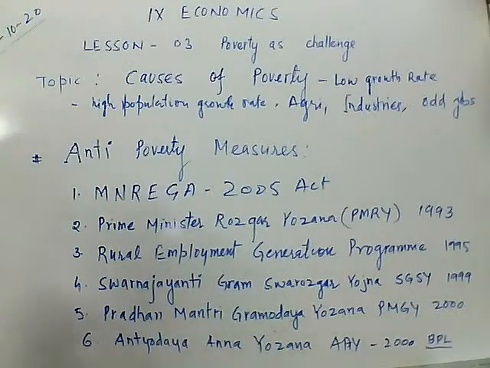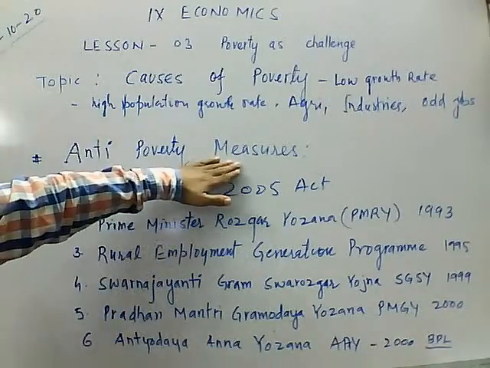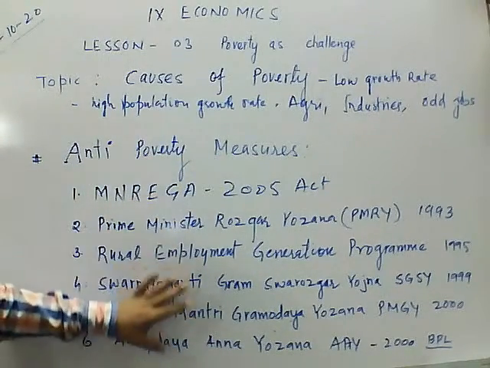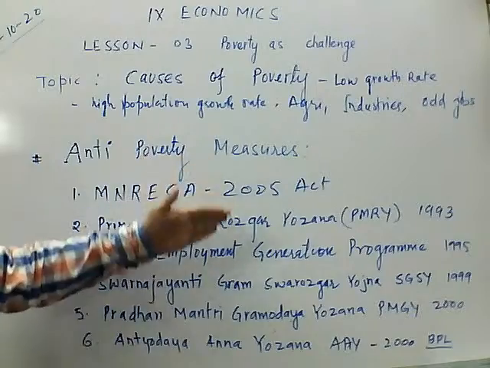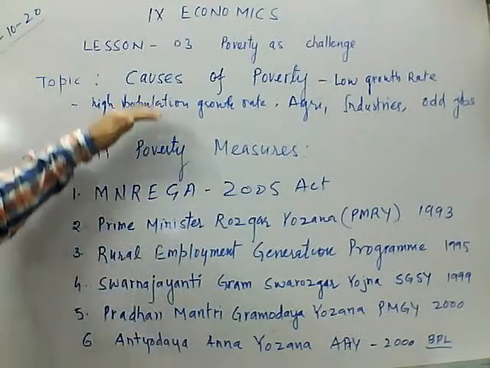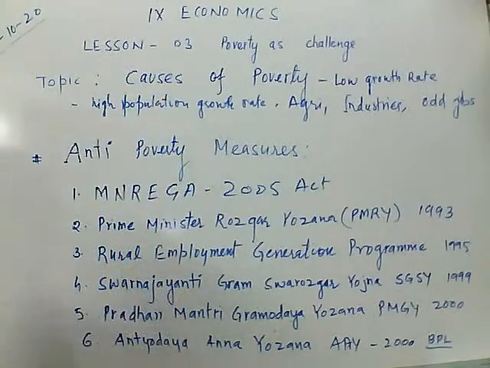So these are the measures taken by the government over a period of time, during different periods, so that the problem of poverty can be tackled, sorted out, or moreover uprooted from the country.